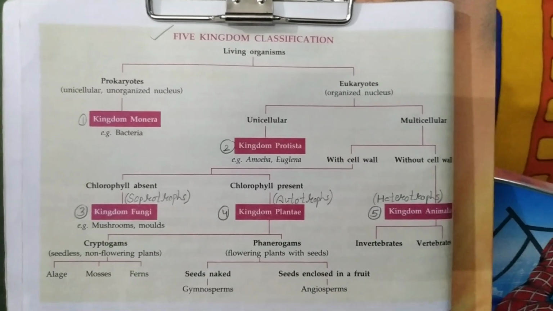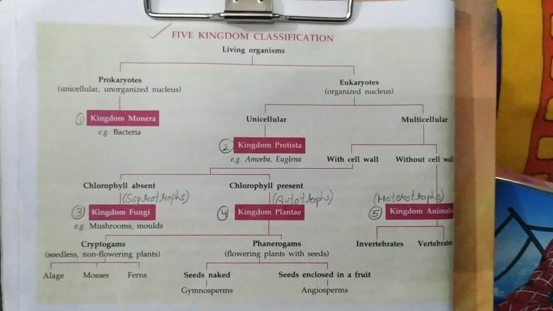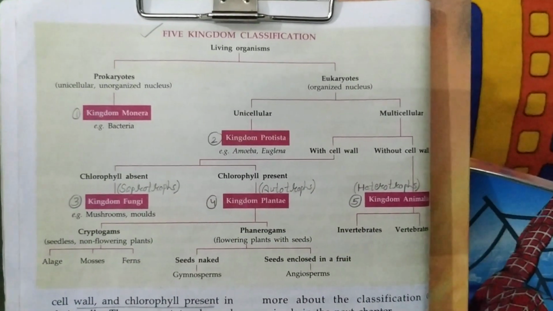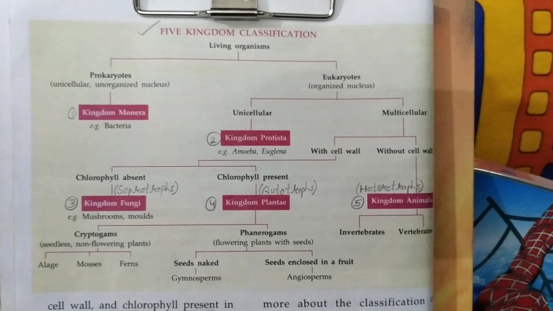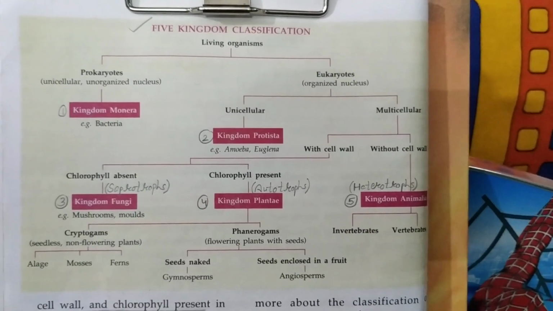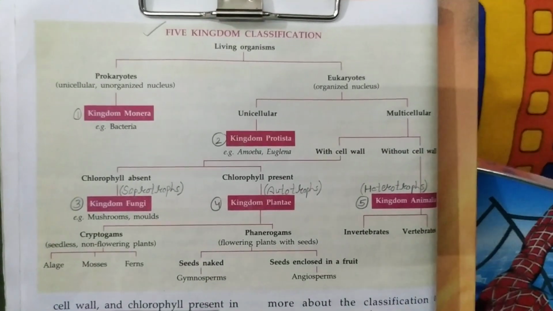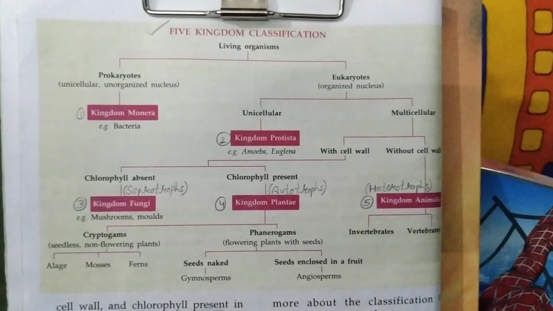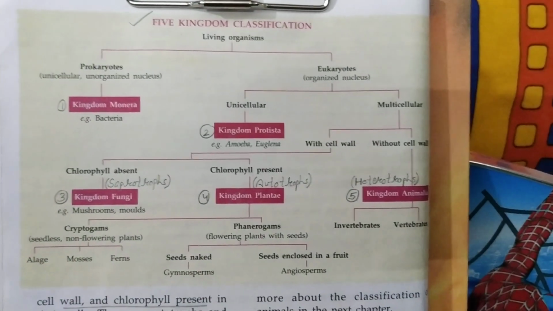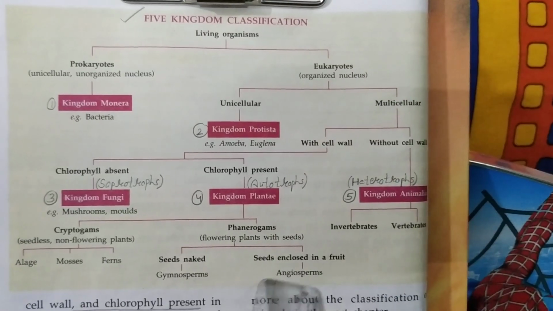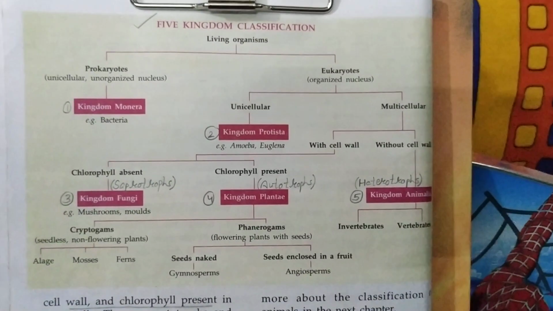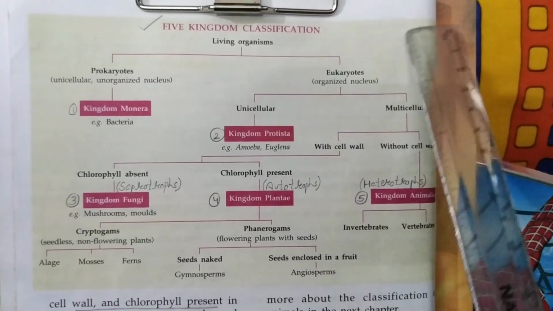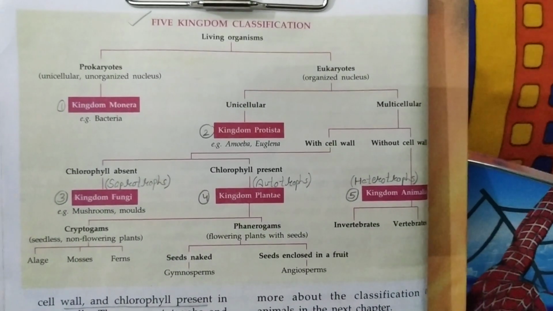Okay, students. So this is the flow chart of the 5 kingdom classification, which is given in your book, and I told you last time to draw this flow chart in your notebook. So you will give the same heading, 5 kingdom classification, and you will draw this flow chart in your notebook, those who have not done. And consider this flow chart as the mind map of this chapter. So in the bracket after 5 kingdom classification, you can write mind map.